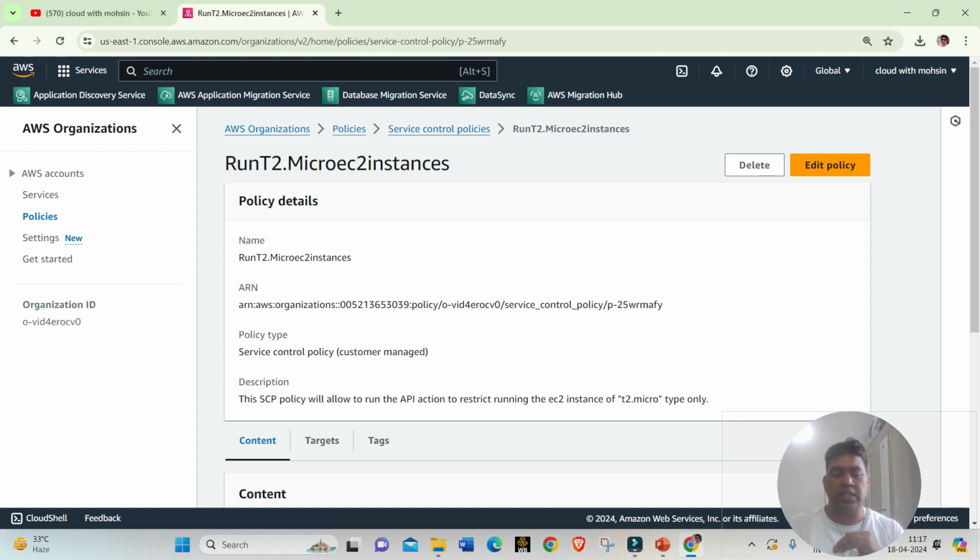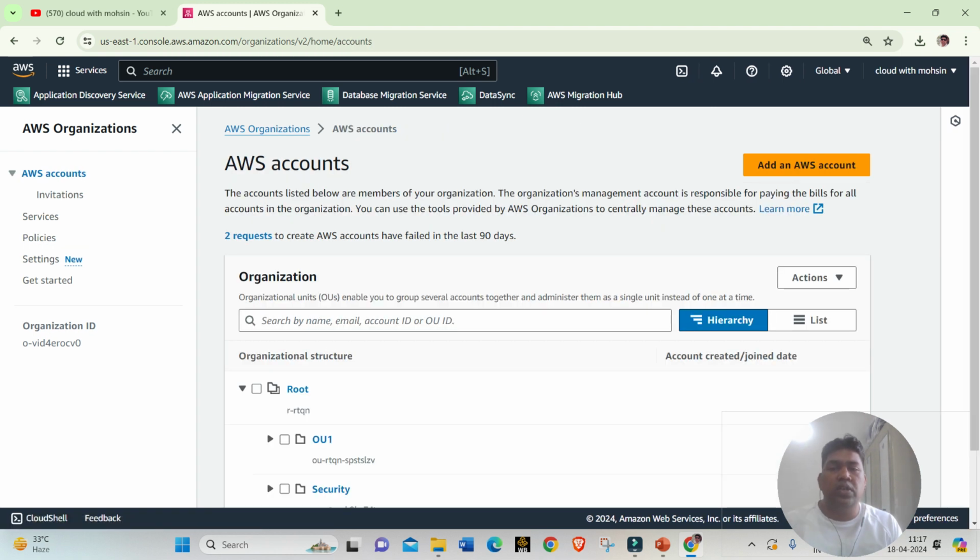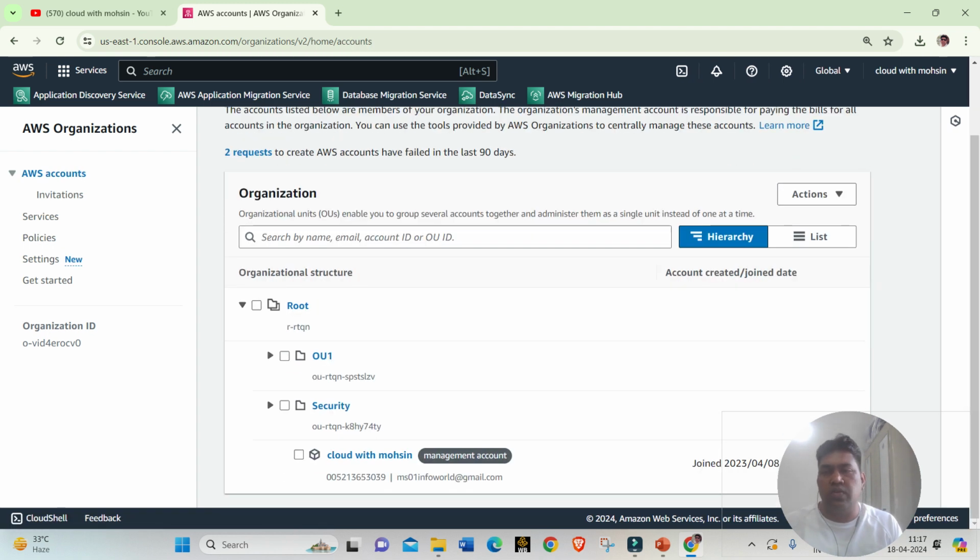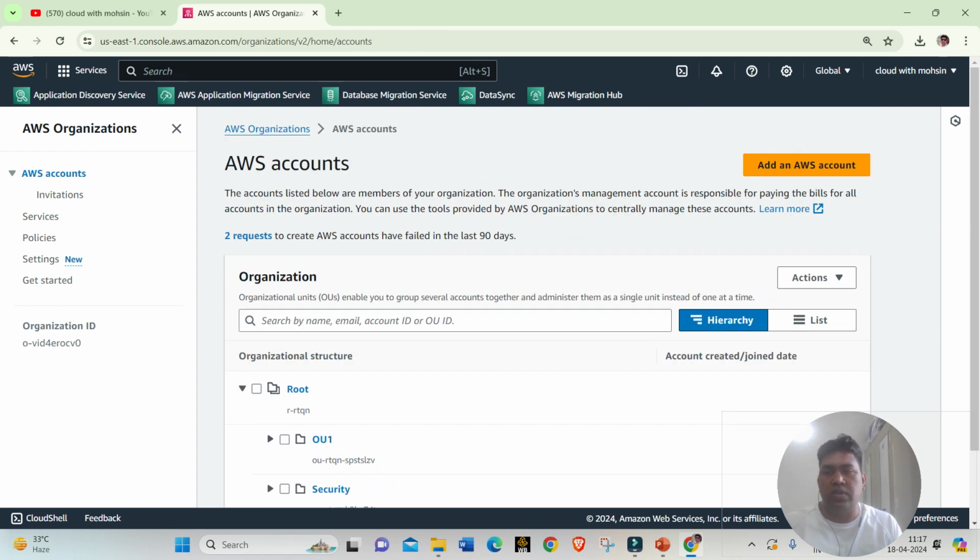So SCP sits at the top, and your IAM policies and all other policies are below that. SCP is the most powerful thing, as you can understand. This is very interesting, what I noticed. So you can explore what SCPs and policies are.